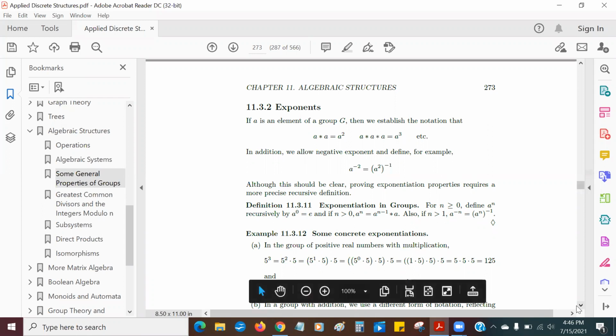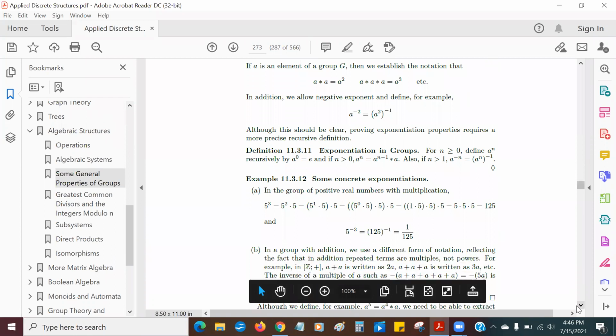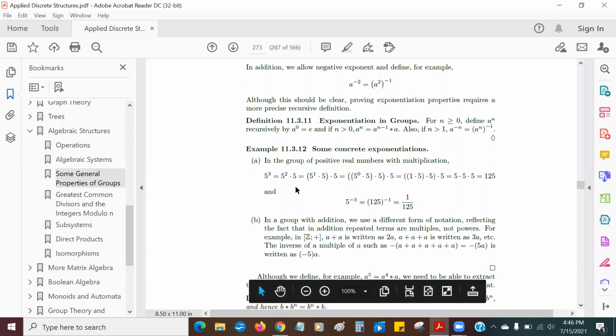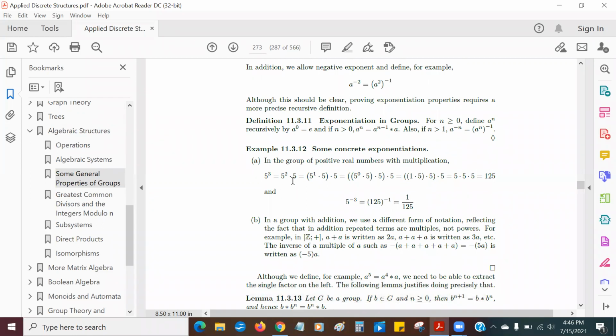And some concrete examples, of course. Let's just look at this first one here. 5 to the third is equal to 5 squared times 5, and 5 squared is 5 to the 1 times 5, which is 5 to the 0 times 5 times 5. So basically, 5 to the third winds up being 5 times 5 times 5, which, as we know, is 125. 5 to negative 3 is the inverse, the multiplicative inverse, I should say, of 125, which is 1 over 125. And that's the story.